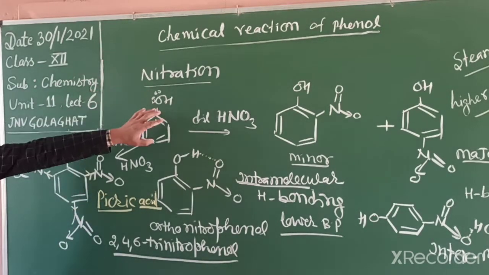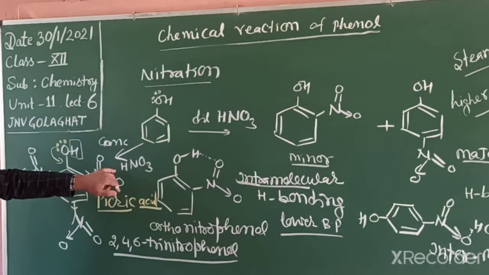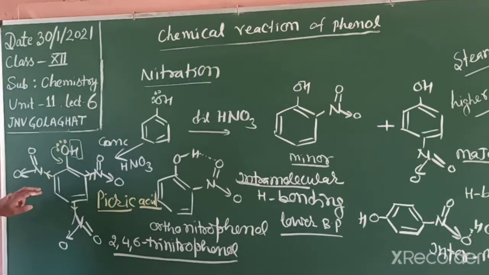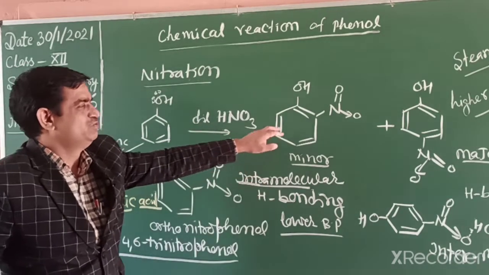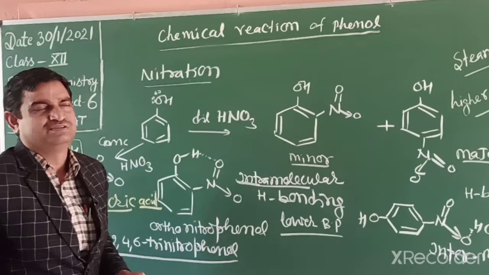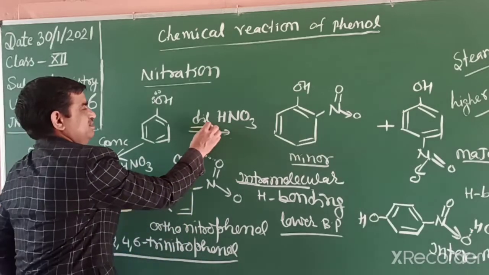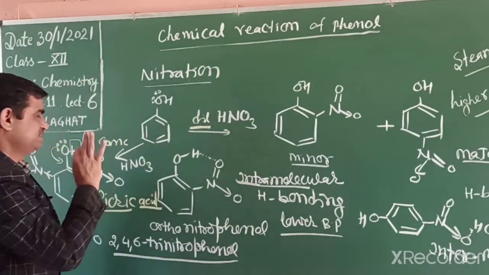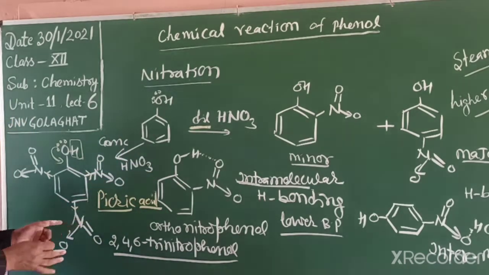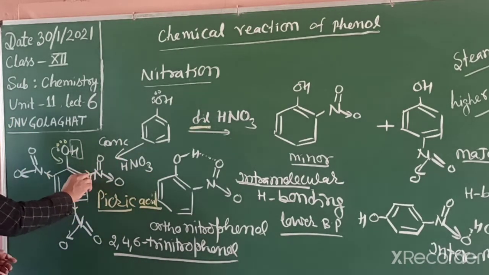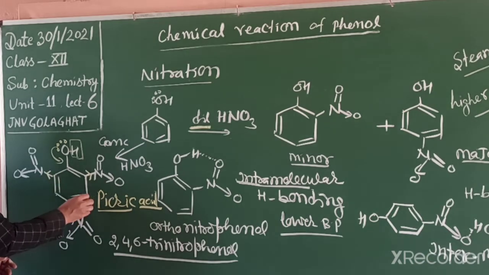So, students, if we use concentrated nitric acid, then we get 2,4,6-trinitrophenol, means all the ortho and para positions are occupied. If it's dilute nitric acid, then it occupies either ortho or para position. So it depends on the reaction medium, dilute or concentrated. If dilute, then only a single product; if concentrated, then all the positions are occupied.